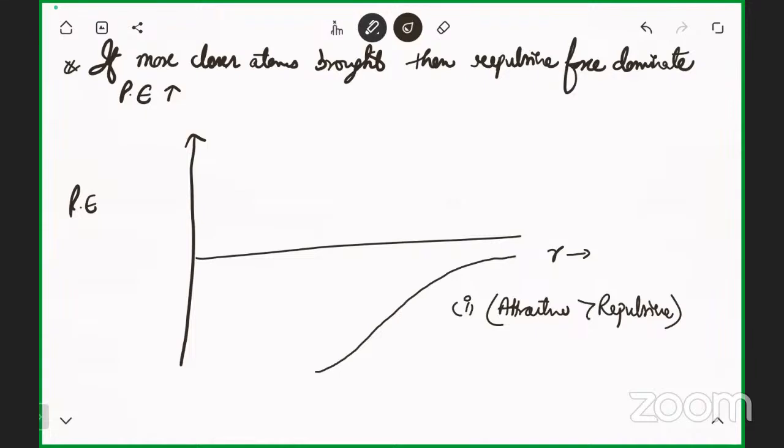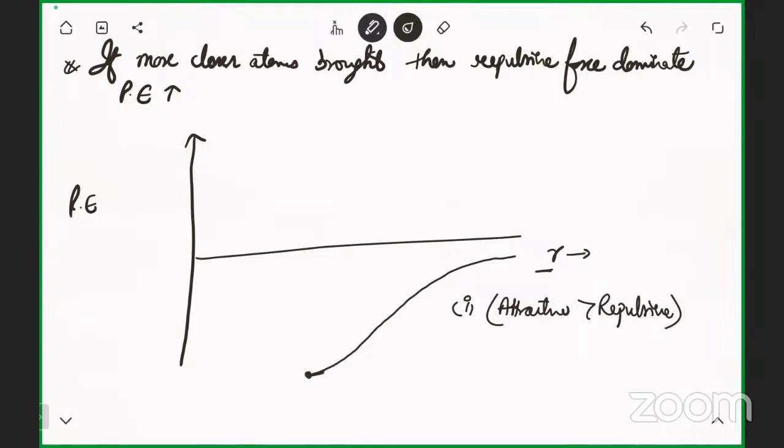Why? Because when R is decreasing, there is more attractive force than the repulsive force, and the potential energy was decreasing. If I draw it downward, it means the potential energy is decreasing. There is a condition A.